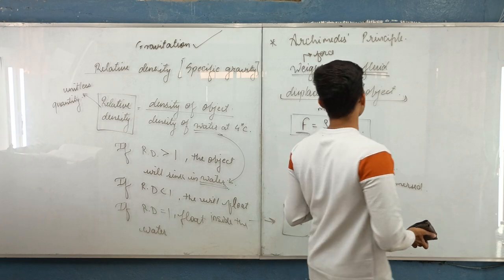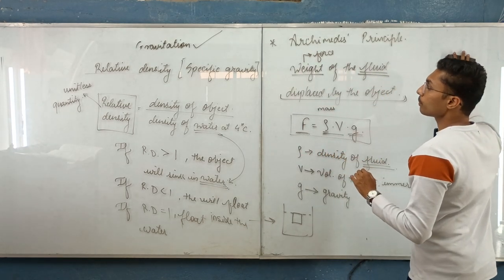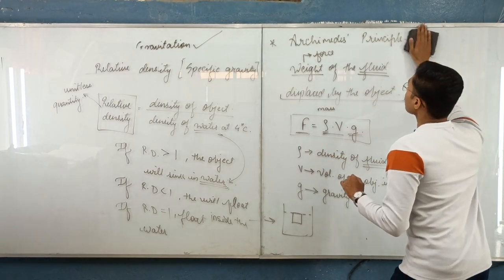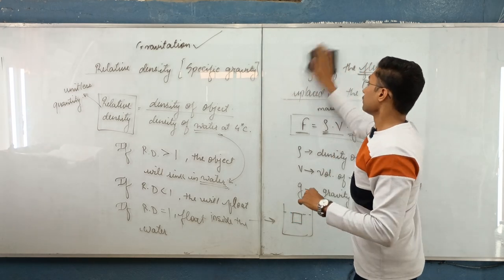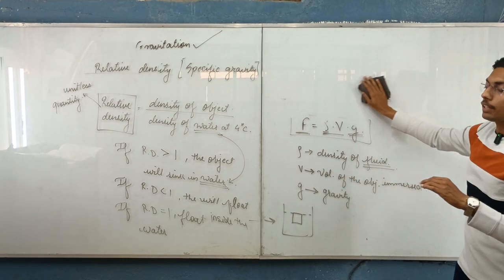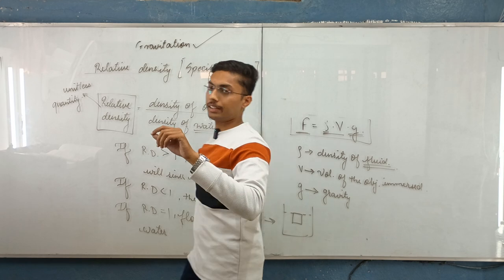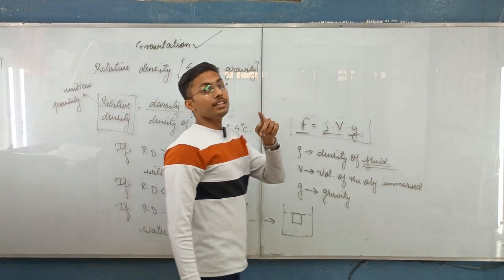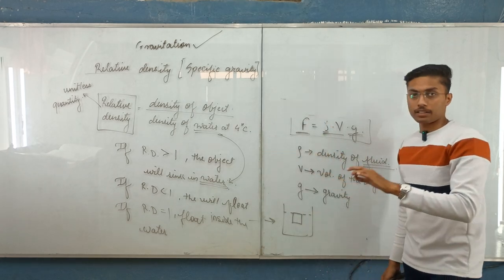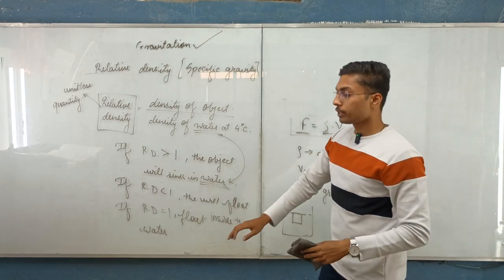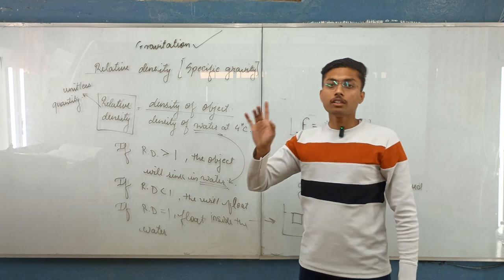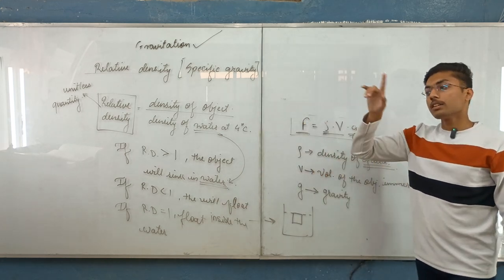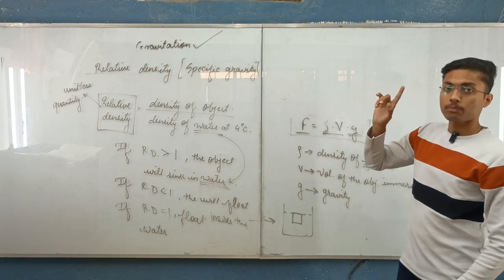And there is one more point from which a question can be formed: whenever an object is immersed into any liquid, there is a drop in the weight of that object. Why? Because of the upthrust. What was upthrust? The force acting against gravity because of the fluid.